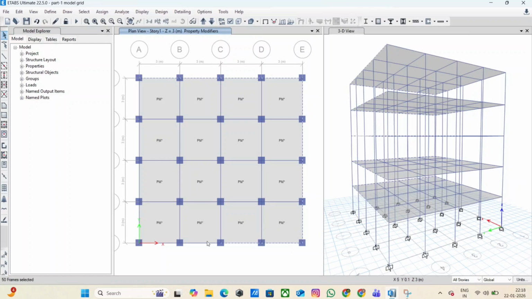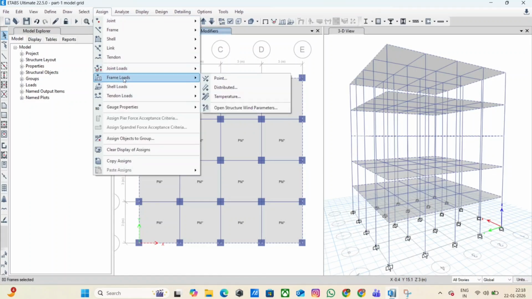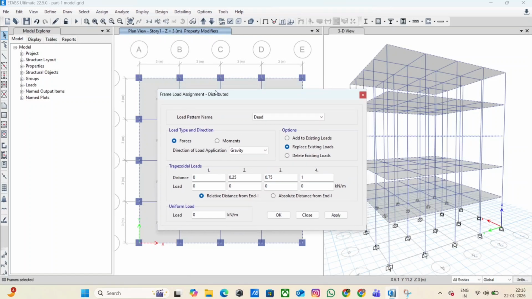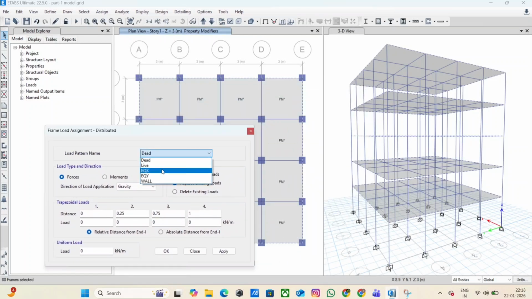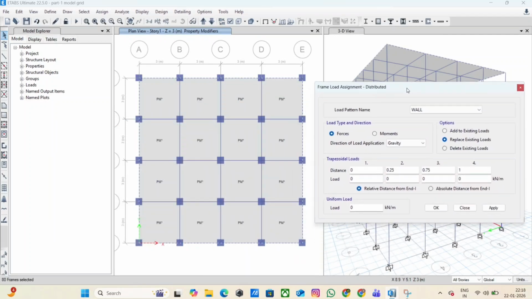Select supporting beams and go to Assign, Frame Loads, Distributed. Apply the calculated wall loads to the respective beams. This step is critical for accurate gravity and seismic mass modeling.